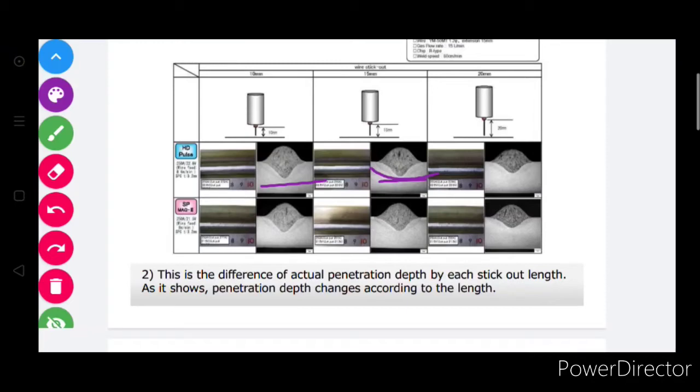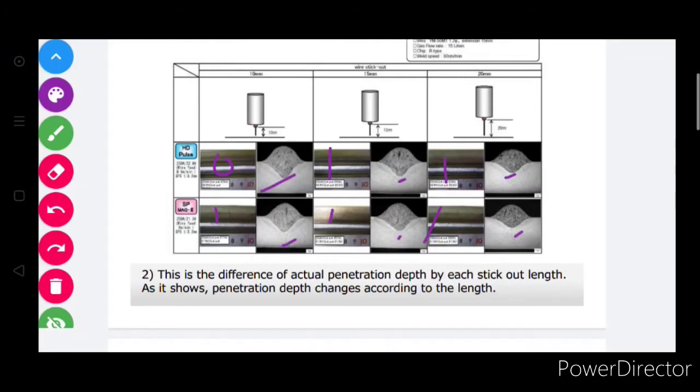And if you are using 20 mm, then penetration decreases. I mean, if you increase the stick out length, then penetration decreases. As shown in the images, there are the welding widths here, here, here, and here, and this is a section.